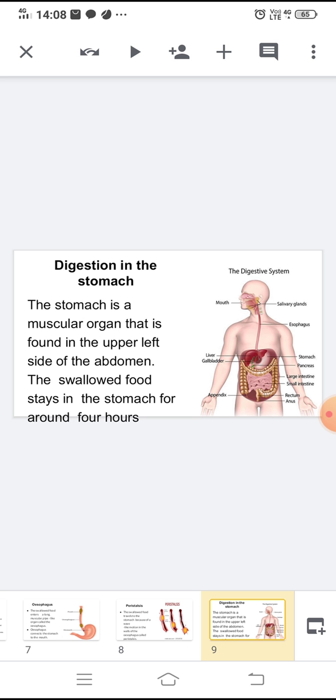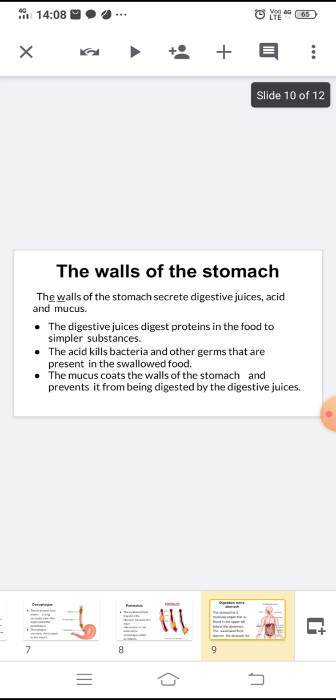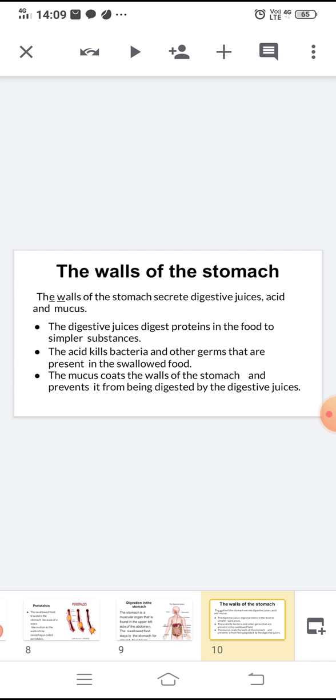What does your digestive system look like? The digestive system looks like a long connected set of tubes and organs. What kind of digestion happens in the stomach? In the stomach, food undergoes chemical and mechanical digestion. Let us study about it. The walls of the stomach.